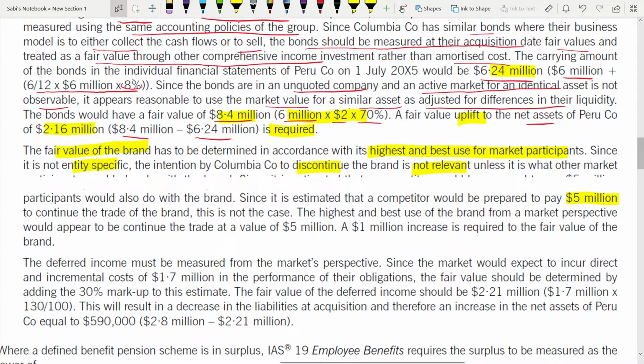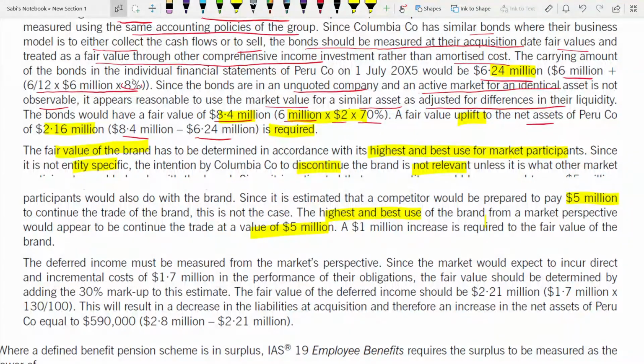The highest and best use of the brand from the market perspective would appear to be to continue the trade at a value of 5 million. See, highest and best use means whether having it will give you the higher value, or whether after discontinuing it will give you the higher value. So in this case, you are going to get the value if you continue to trade. That's why the highest and best use of the brand is to continue the trade at 5 million.